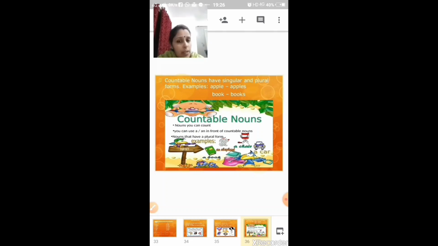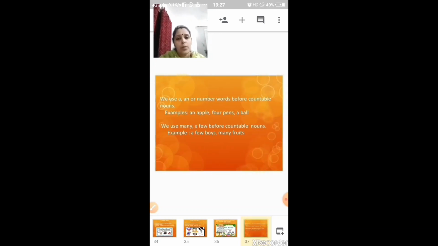Countable nouns are nouns which you can count. You can write them in singular also and in plural also. And we use a or an in front of countable nouns. I say a ball, an apple, right? Things which I can count, I can use a or an before them. Next, we also use a, an, or number words before countable nouns. For example, I can say an apple, four pens, a book.